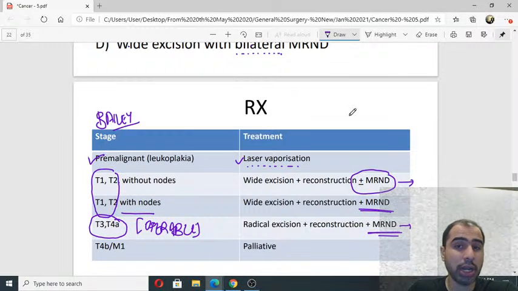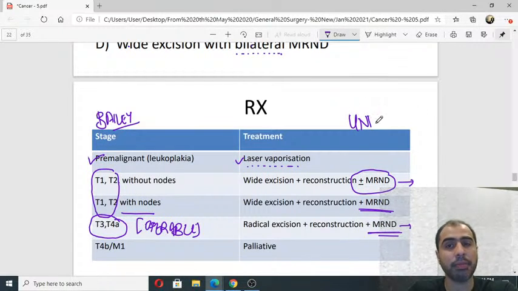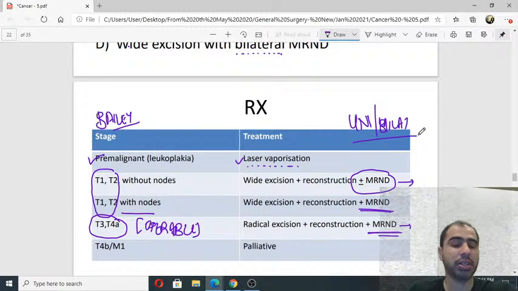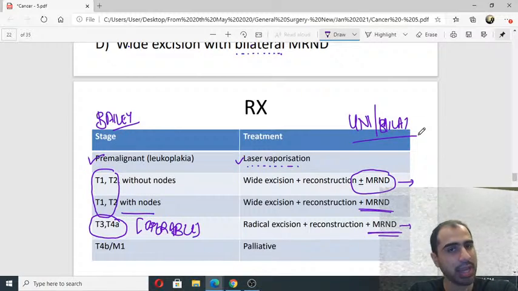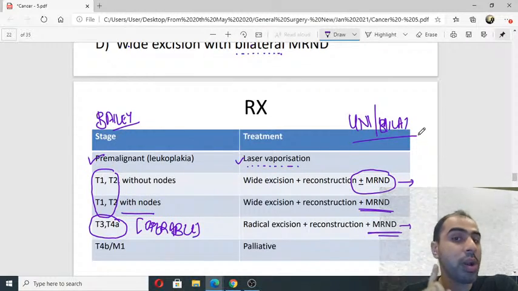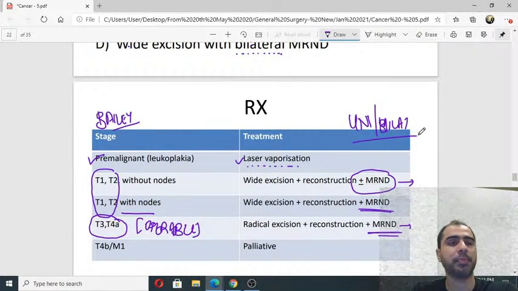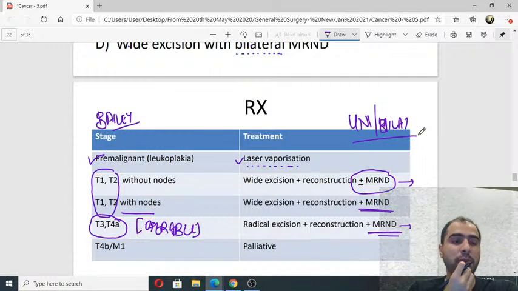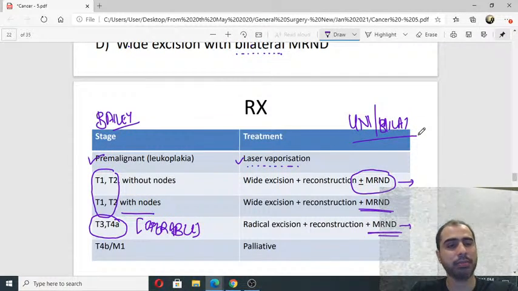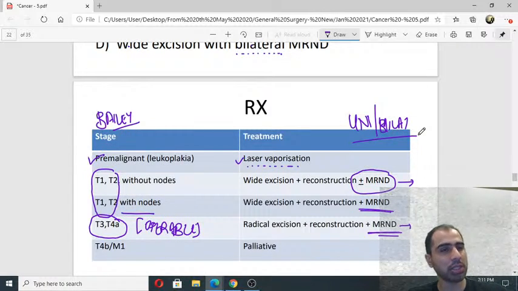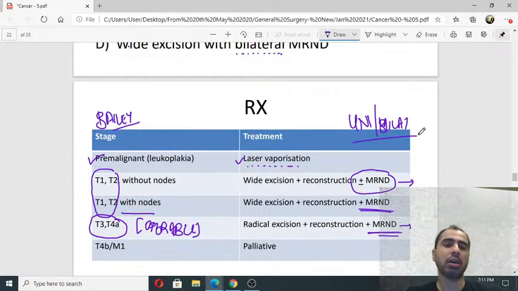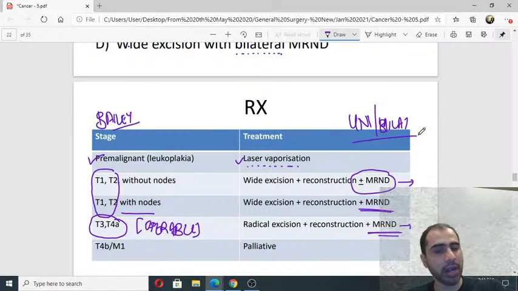मैंने कहीं भी यूनिलैटरल या बायलैटरल नहीं लिखा है. That depends on the anatomy of the tumor and what they have specified. If they say bilateral nodes are involved, only then go for bilateral MRND. Just because it's a floor of the mouth tumor, don't jump to bilateral MRND. Don't do that. Keep it simple. Early tumors, no nodes, no MRND. Early tumor with nodes, of course MRND. Advanced tumors, big tumors, of course MRND.